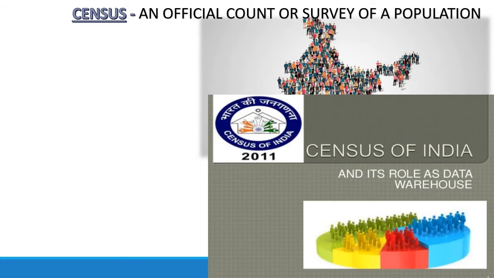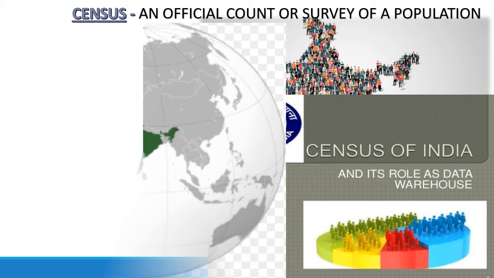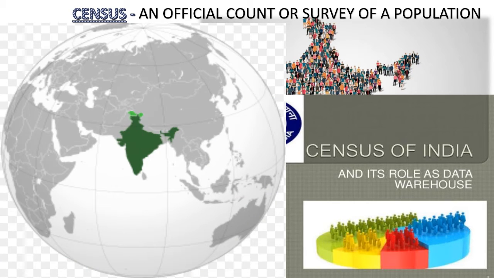India is the second most populous country in the world. India occupies only 2.41% of the land area of the world, whereas it supports 17.5% of the world's population. So children, you can see here on this globe we can see different continents, and in that we have the 2.41% land of India.